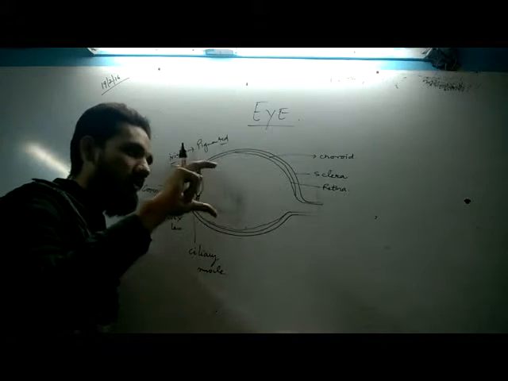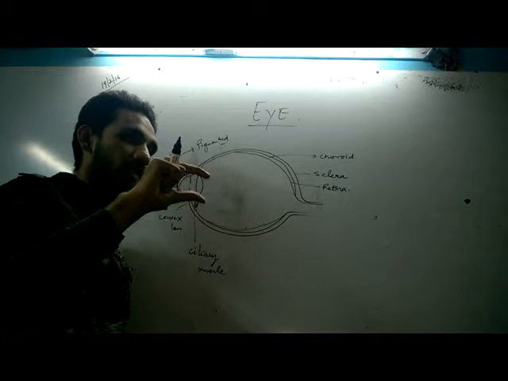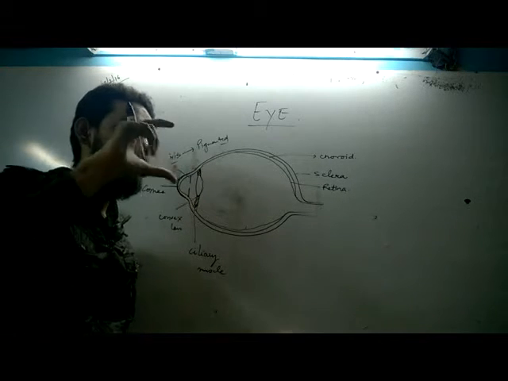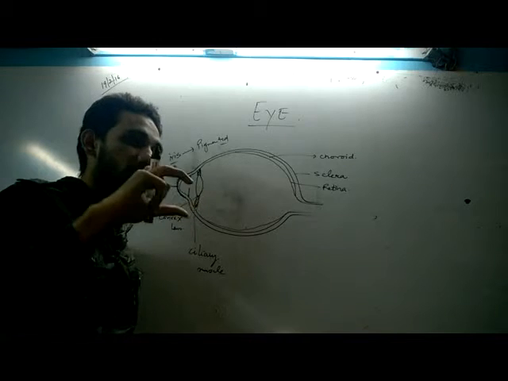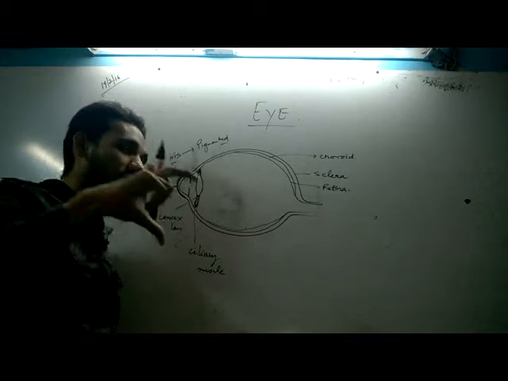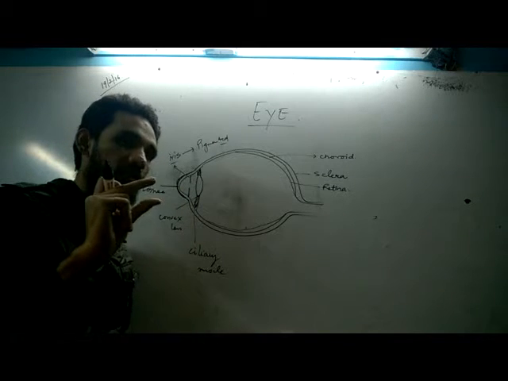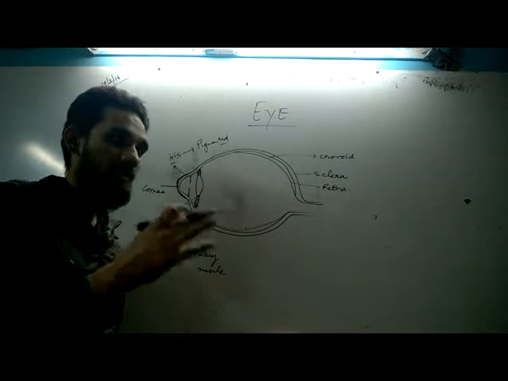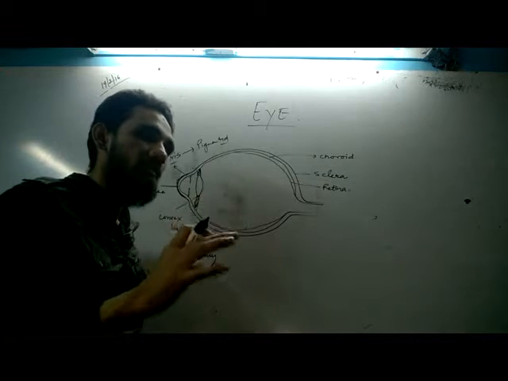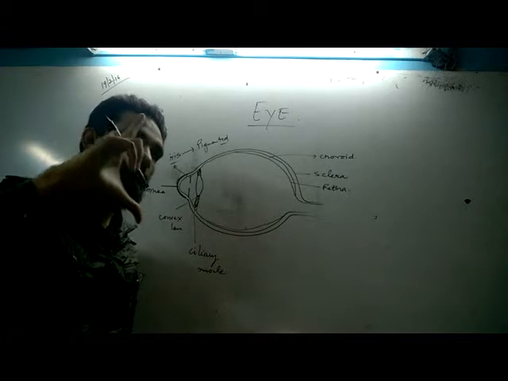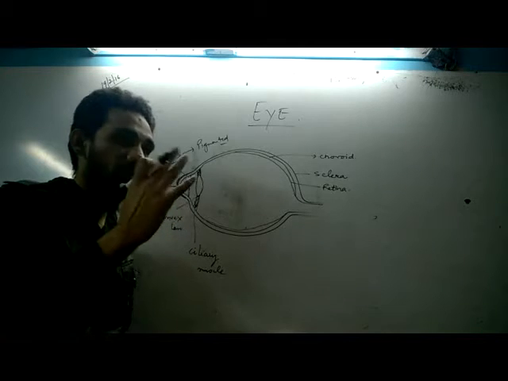These ciliary muscles can contract and relax. When they contract, the lens becomes thick. When the ciliary muscles expand, the lens becomes thin. When the lens becomes thick in shape, you can see nearby objects. When the muscles stretch and the lens becomes thin, you can see far away objects.